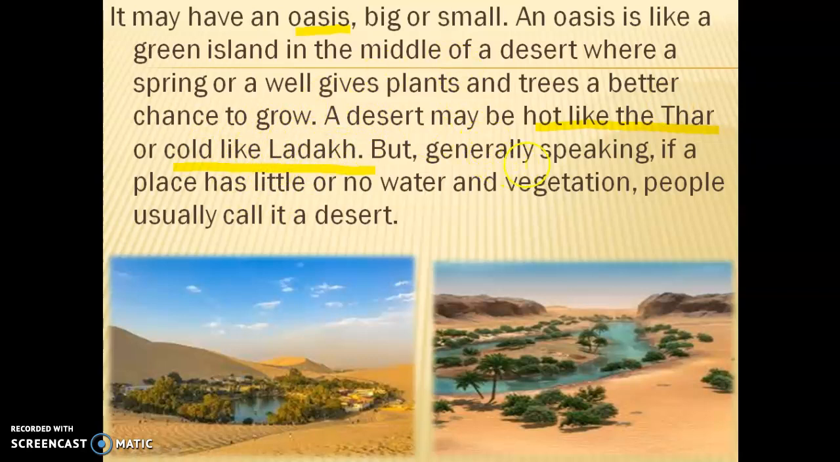Generally speaking, if a place has little or no water and vegetation, people usually call it a desert. So whenever we see any place where there is no water and no vegetation, we just tag it as a desert, without checking whether it is a real desert or not.